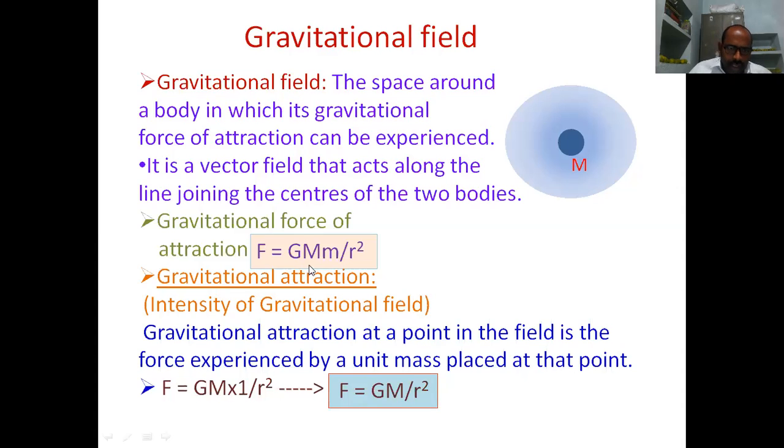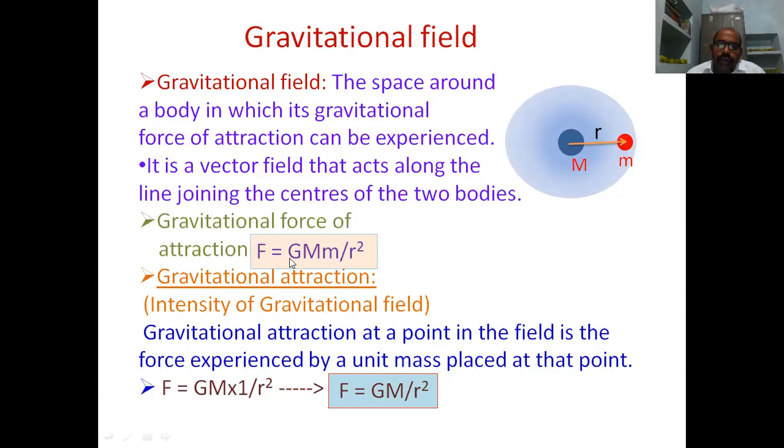In the above equation, the test charge is the unit charge, equal to 1. Here we are observing two objects: one object of mass capital M and another object of mass small m, separated by a distance r.